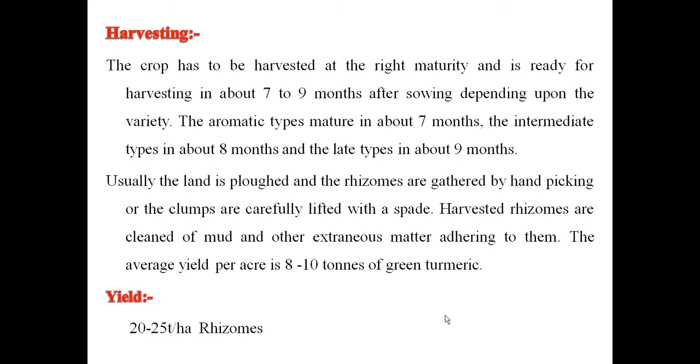Harvested rhizomes are cleaned of mud and other extraneous matter adhering to them. The average yield per acre is 8 to 10 tons of green turmeric. The yield of turmeric is 20 to 25 tons per hectare.